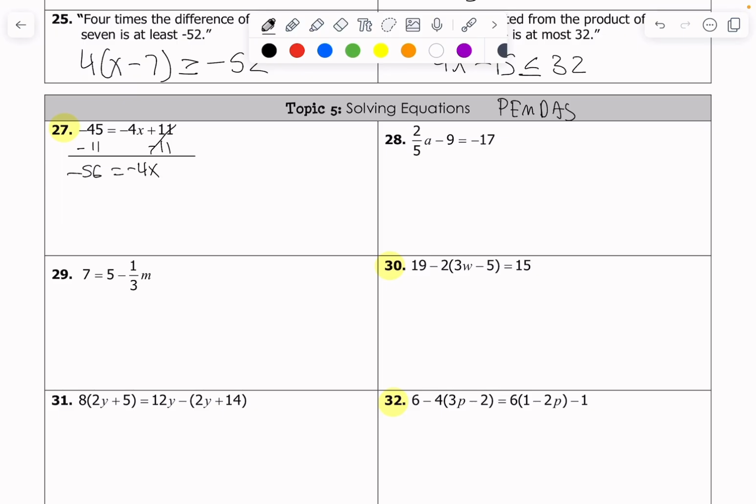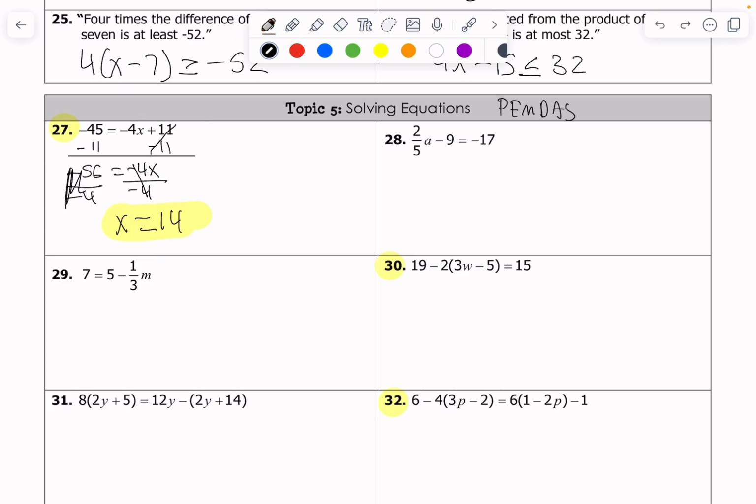Next up on PEMDAS, can I do anything? Add and subtract? Nope. Can I divide or multiply? I can. Negative 4 is being multiplied, so let's divide it by negative 4. I get x is equal to a positive 14. The negatives cancel out. Very good. And we can check our work by actually plugging this value back into x. I'm not going to do that for sake of time. I know it's right. But if you're not sure, you can always check your work.